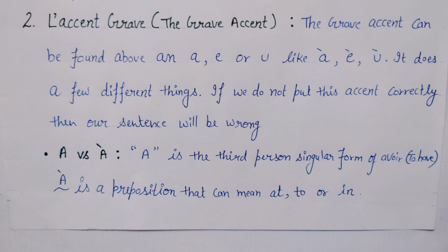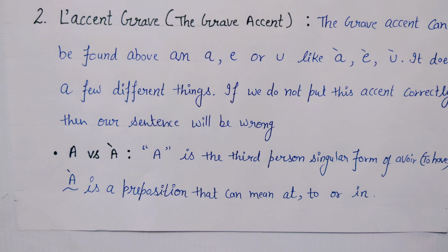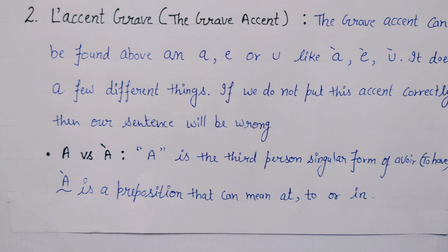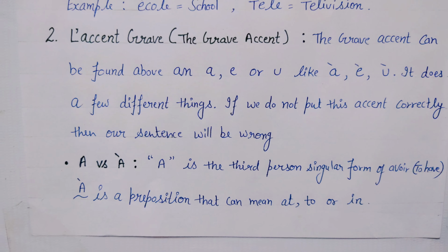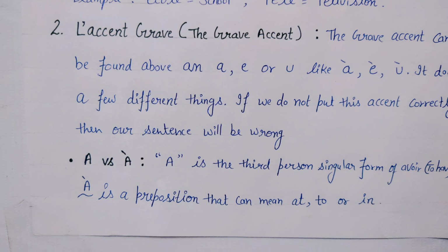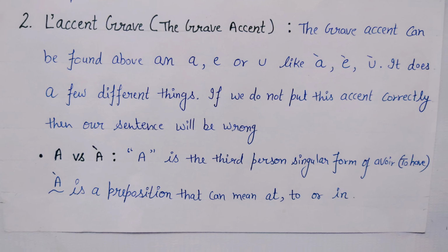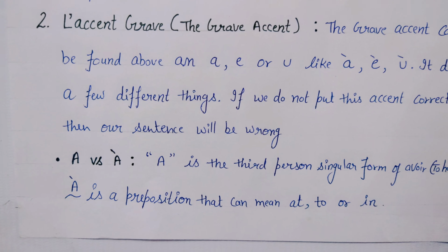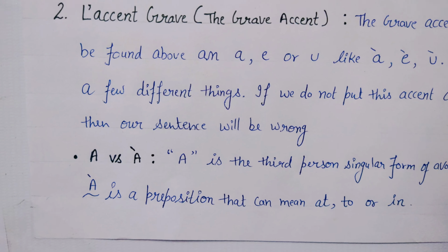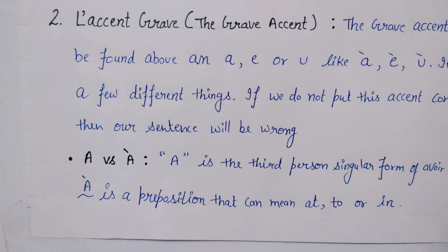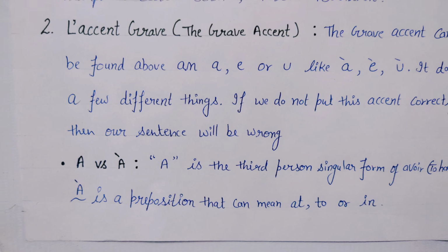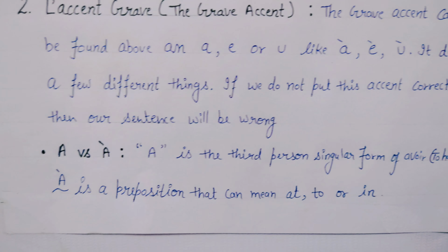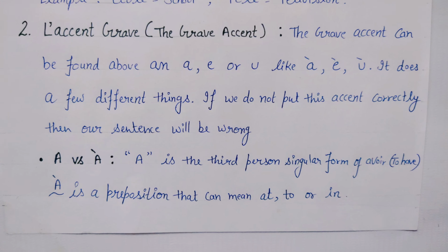The grave accent can be found above an A, E or U, like à, è, ù. It does a few different things. If we do not put this accent correctly, then our sentence will be wrong. For example, a without this accent versus à with this accent. A is the third person singular form of avoir. What does avoir mean?